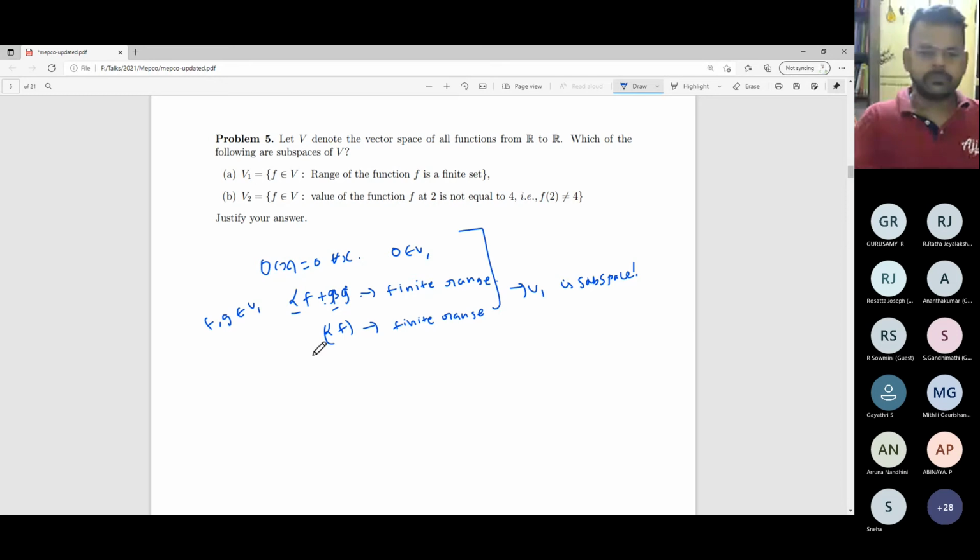Then what about the second problem? It won't be a subspace. Why?